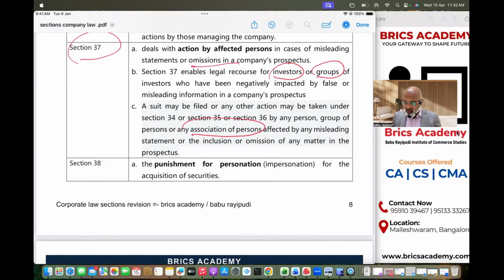Section 38 talks about personations. So why do you think that company only commit a mistake? Why do you think that company only commit frauds, etc.? Sometimes it so happens the investor must have invested in multiple names, fake names, fictitious names, etc. I must have invested in the name of Babu, or in the name of Raipudi, or in the name of Babu Raipudi, in the name of Raipudi Babu, etc., or fictitious names.